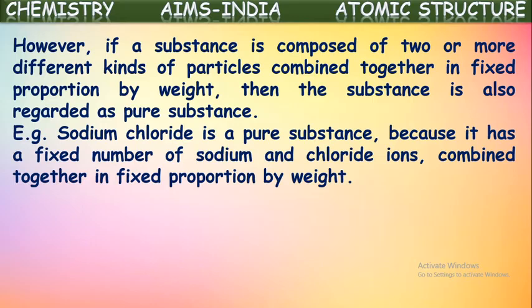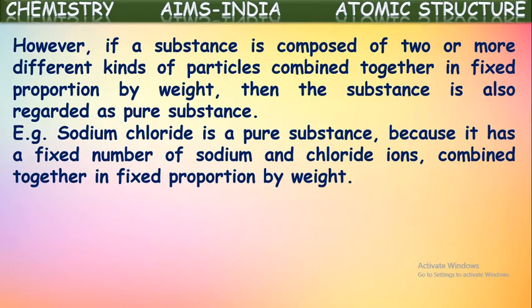Iron and oxygen are pure substances because they contain only one kind of atoms. Some substances are made up of more than one kind of atoms. Even then they are said to be pure substances because those different kinds of atoms combine in a fixed ratio and form a compound.